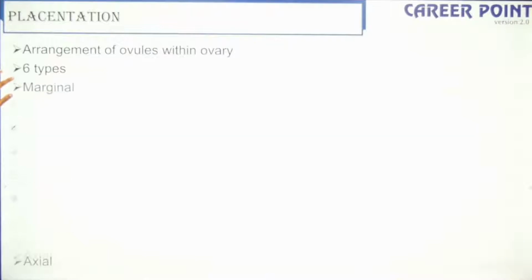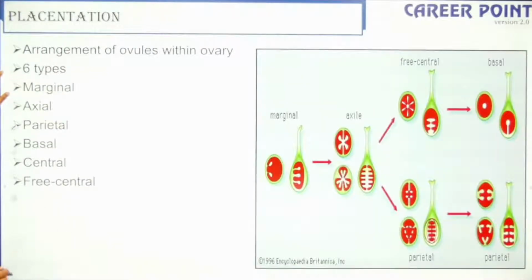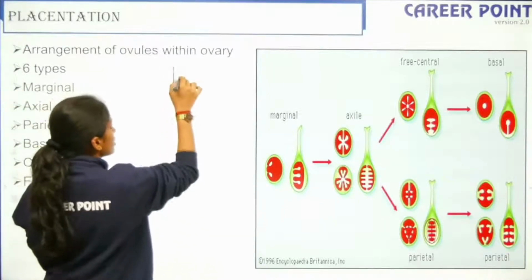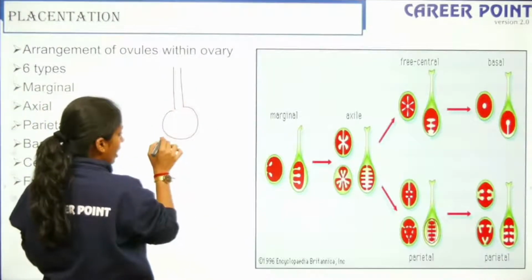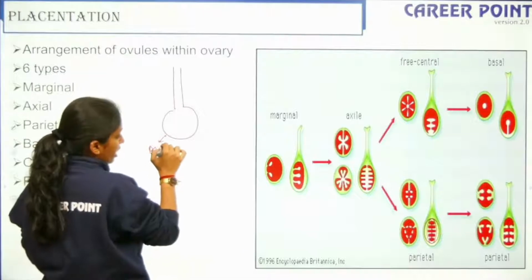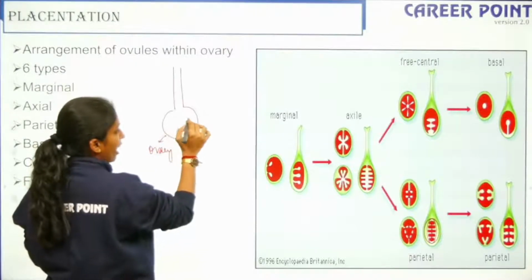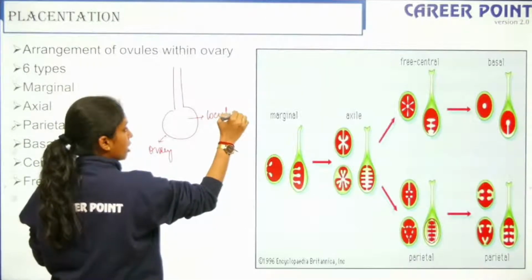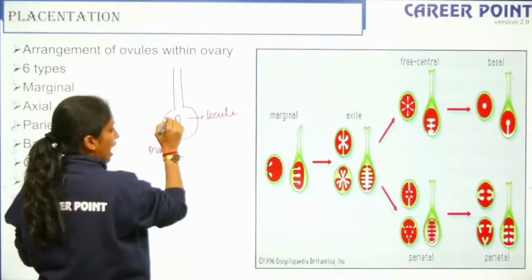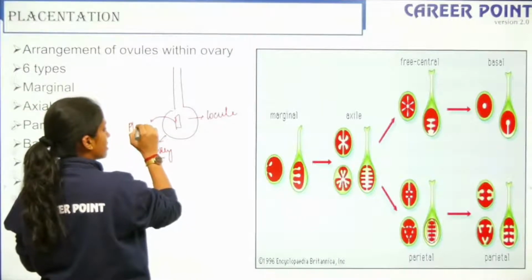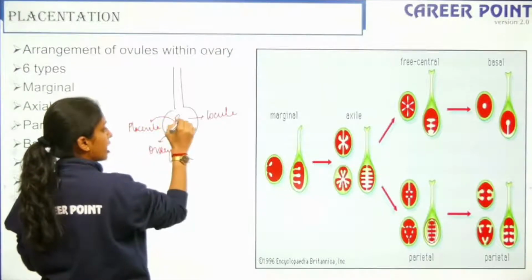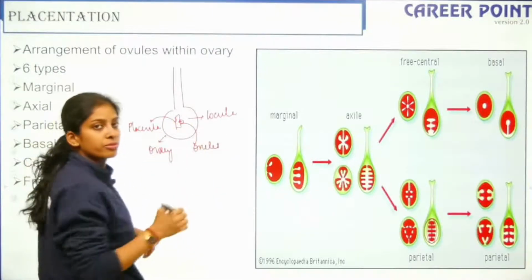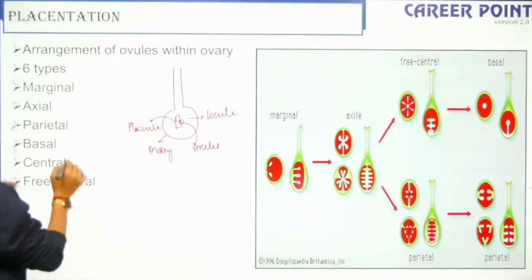Placentation: we have 6 types as the name says. It is the arrangement of ovules within the ovary, so I guess you know the structure very well, right? This is your ovary, and inside the ovary you have this space. This space is the locule. Inside the locule you have a flat structure, that is placenta, and to this placenta you have the ovules attached. Right? So how is it attached?